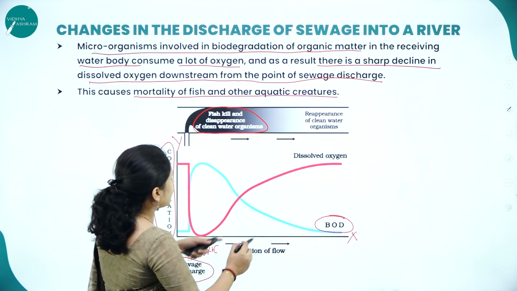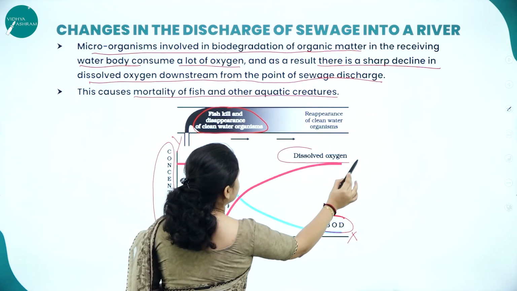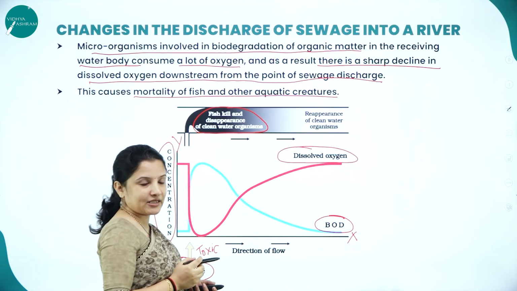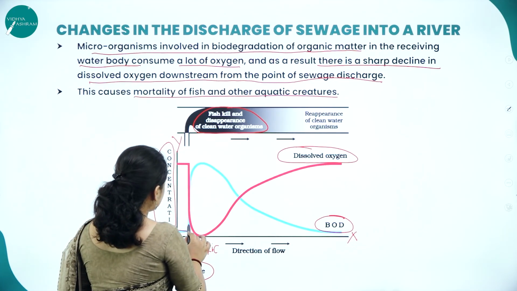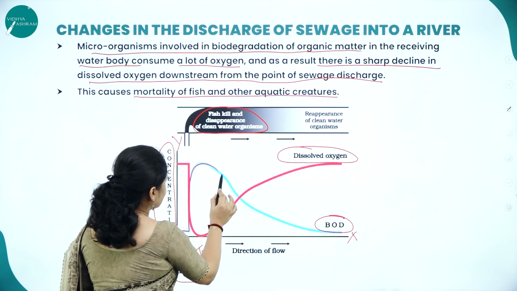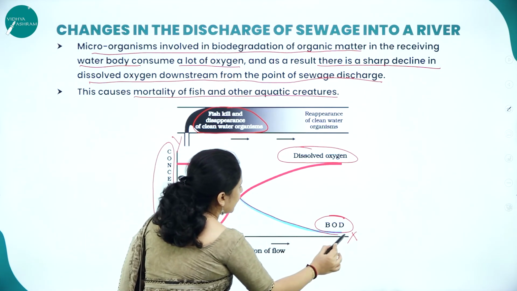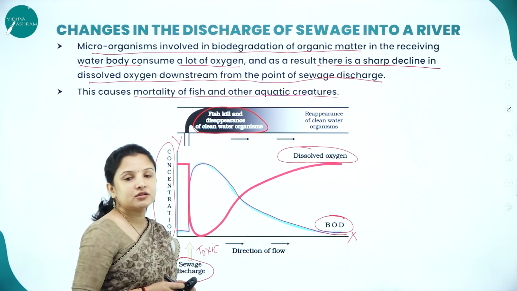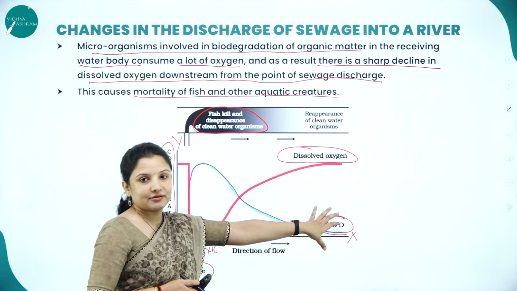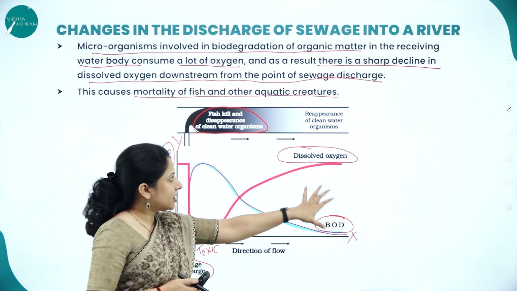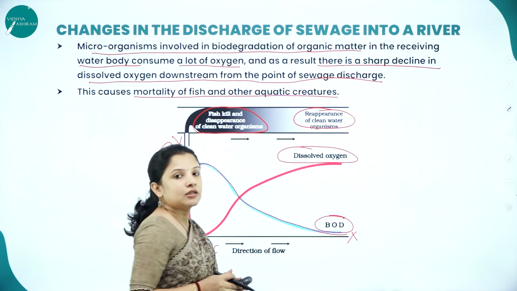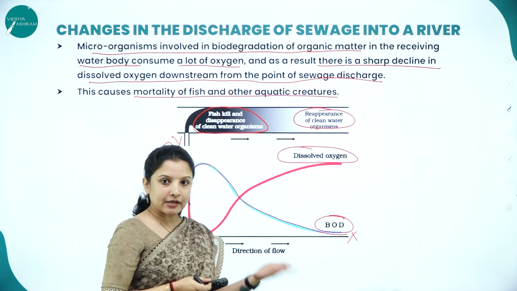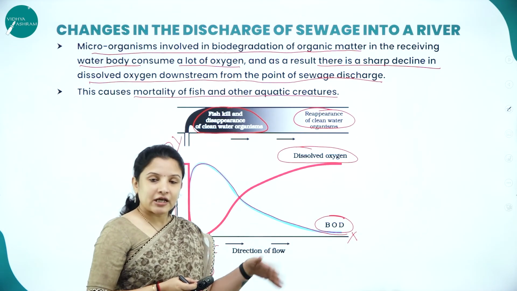So here you can see the concentration of dissolved oxygen has increased. But in the treated water, as and when the sewage level decreases, you can see that the biological oxygen demand or the concentration of oxygen decreases. Here, the only thing is that because of the reappearance of clean water organisms, that is the microorganisms, have started to reappear and they are flourishing there.